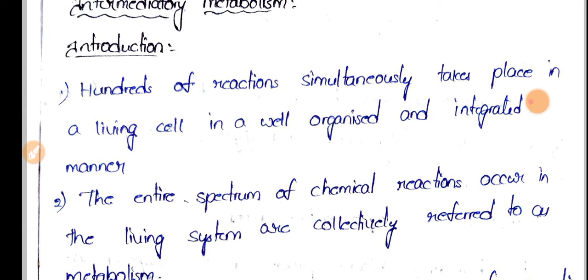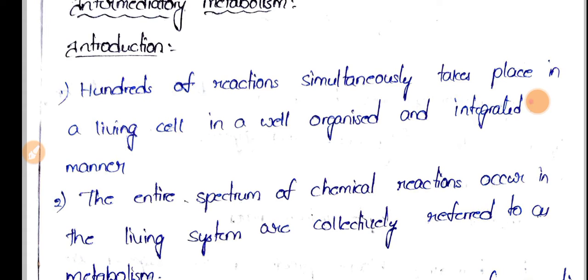Basically, in our body, thousands of reactions take place at a single time. Our body is made up of thousands and thousands of cells, and each and every cell undergoes many reactions at a time.